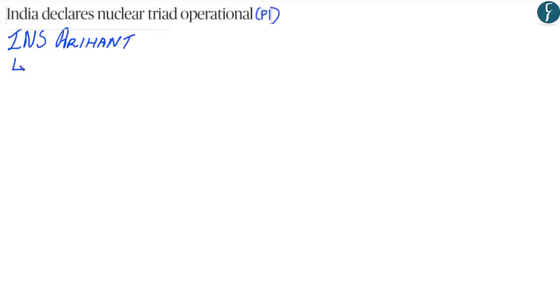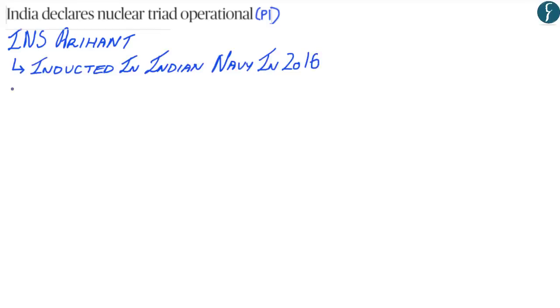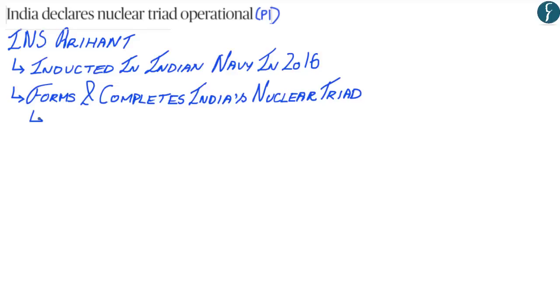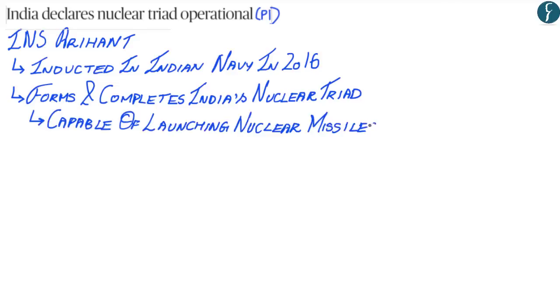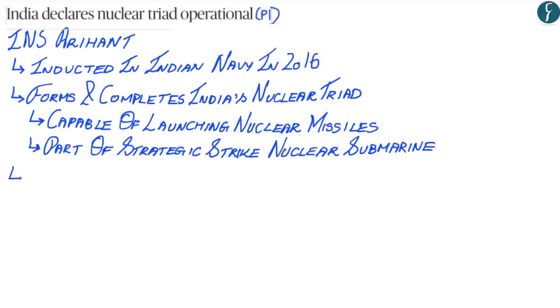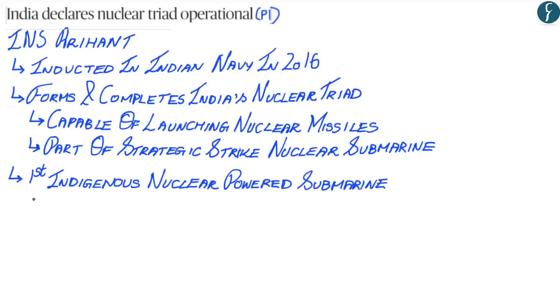Now the first fact that you need to know is that INS Arihant was inducted into the Indian Navy in 2016. INS Arihant forms and completes India's nuclear triad, where INS Arihant is capable of launching ballistic nuclear missiles. This capability of launching nuclear missiles places INS Arihant as a strategic strike nuclear submarine. Apart from this, you should also remember that INS Arihant is India's first indigenous nuclear powered submarine belonging to the Arihant class. And this made India the first country out of the permanent 5 nations, which are the United States, Russia, China, France, and United Kingdom, to possess an indigenous nuclear powered submarine.